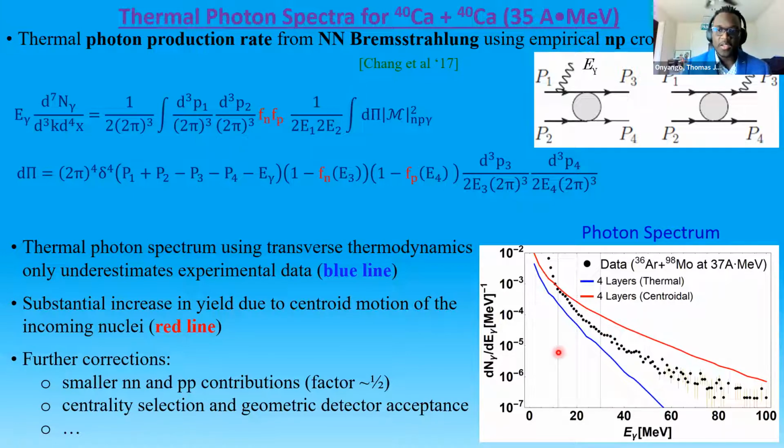This red line is still significantly higher than the data for a comparable collision system, but there are still further corrections we can make to bring down the overall yield, such as implementing isospin dependence, which would mean calculating the smaller NN and PP contributions, which should bring down our overall yield by a factor of 2. We can also implement realistic experimental constraints, such as centrality selection and geometric detector acceptance. There are also other corrections that we can make that I do not have time for in this presentation.